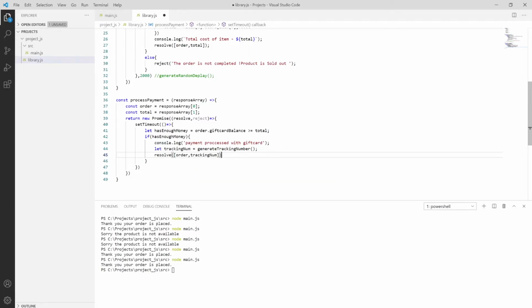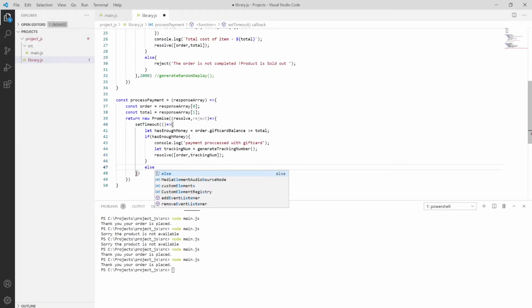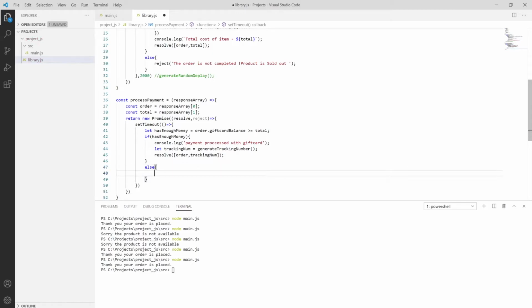So tracking number here I'm passing, and then moving toward the else block, and we have reject, say gift card balance is insufficient, and then we can also generate a random delay.